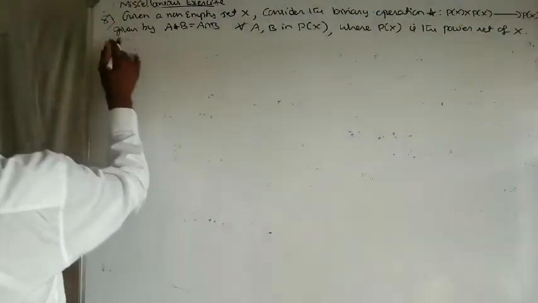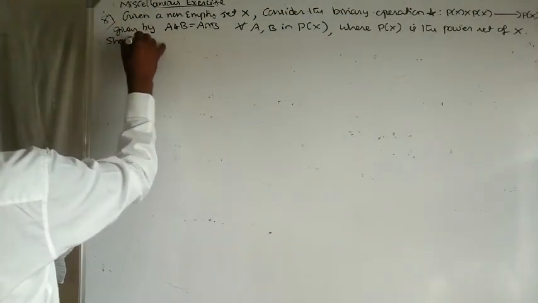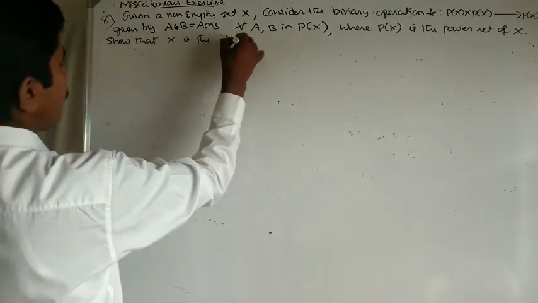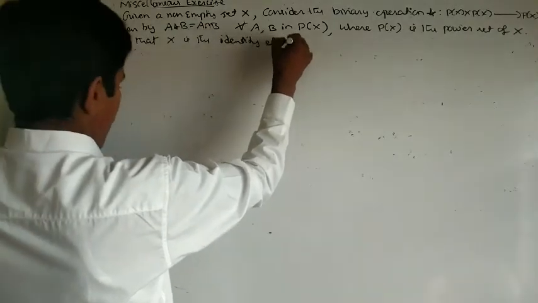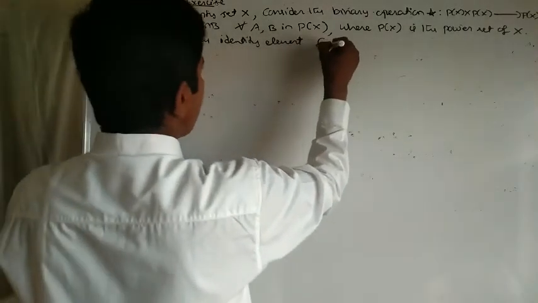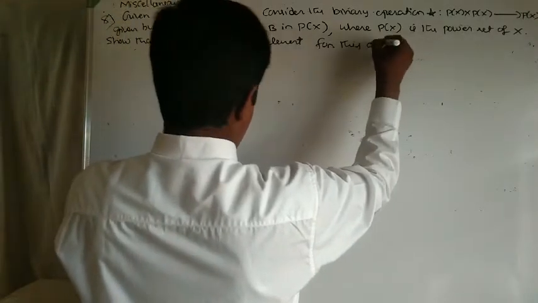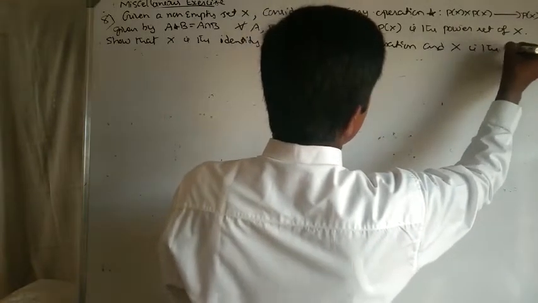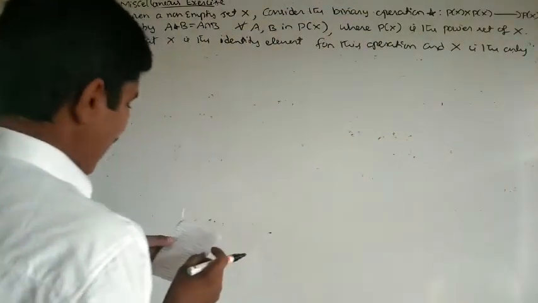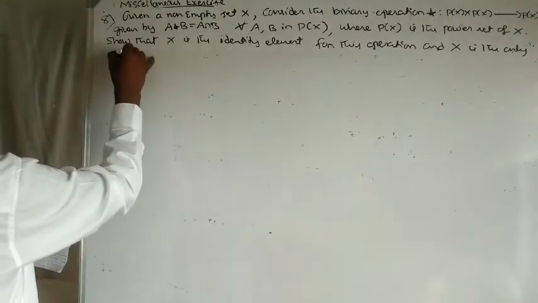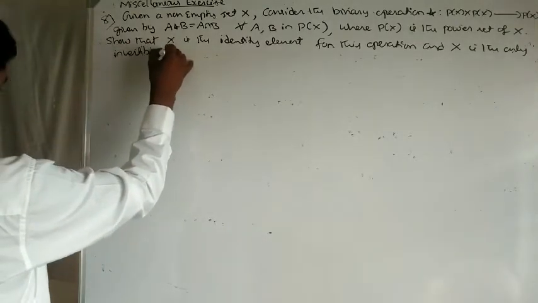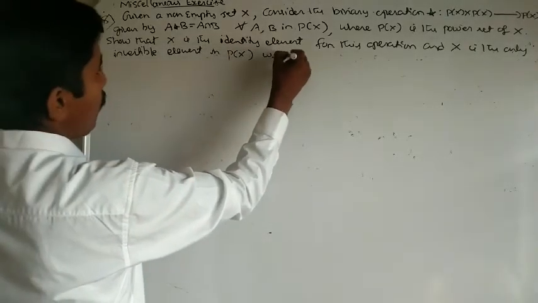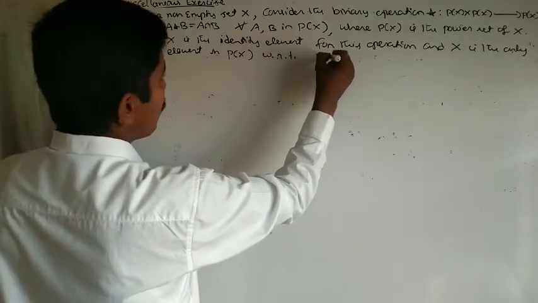Show that X is the identity element for this operation and X is the only invertible element in P of X with respect to the operation star.